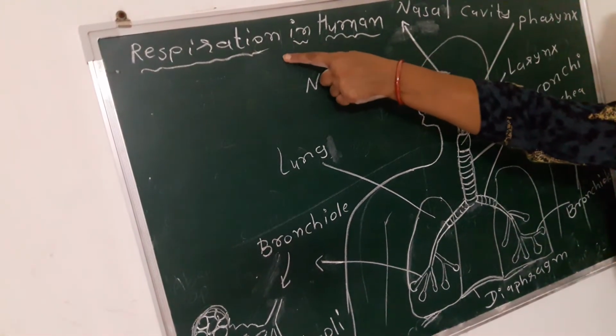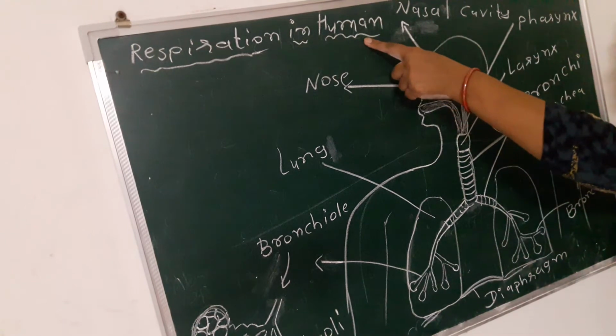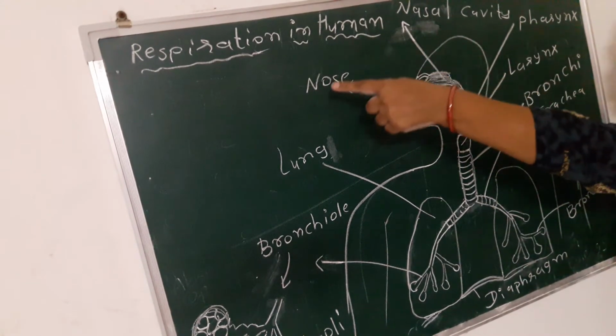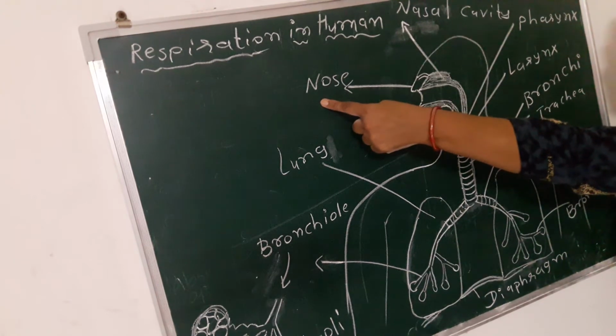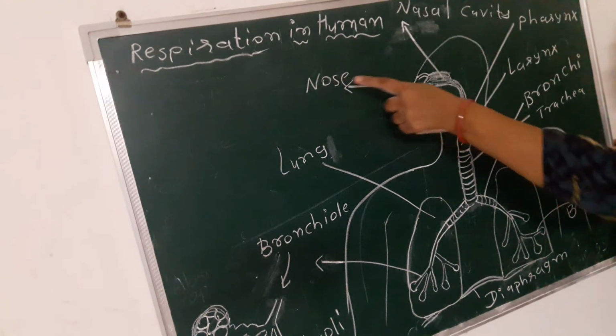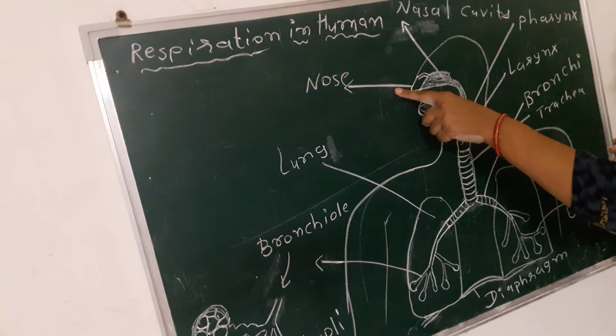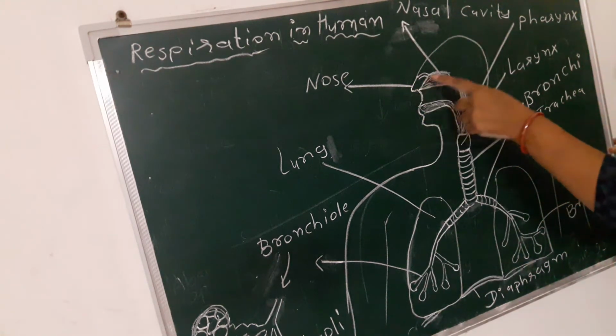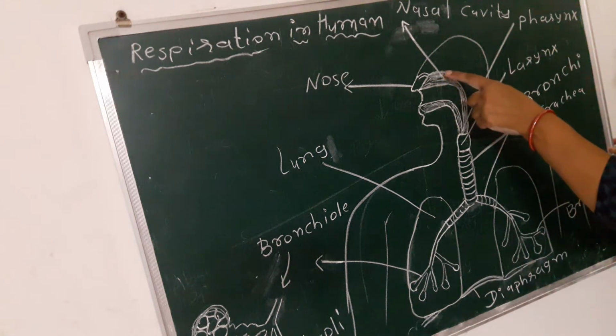Now our next topic, respiration in human. It is very important. Now the oxygen rich air enters through the nose, and then the air enters into the nasal cavity. We know that in our nose there is a nasal cavity.